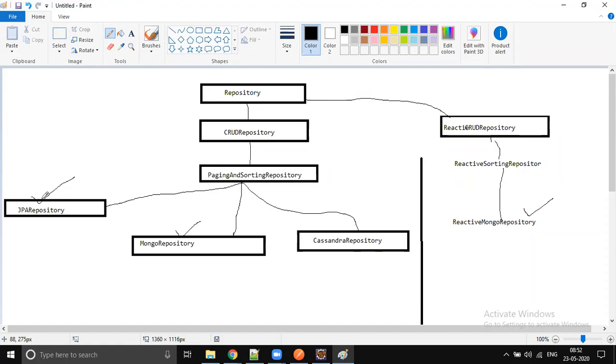That is something new, which is not part of Java specifications, at least till 1.8. Okay, and CRUD repository has paging and sorting. When you want pagination and sorting, then we go for it. Again, from there, the actual segregation is going to start. If you would like to connect to an RDBMS, then we use JPA repository. If you would like to connect to MongoDB, then Mongo repository. If you would like to connect to Cassandra, then Cassandra repository.